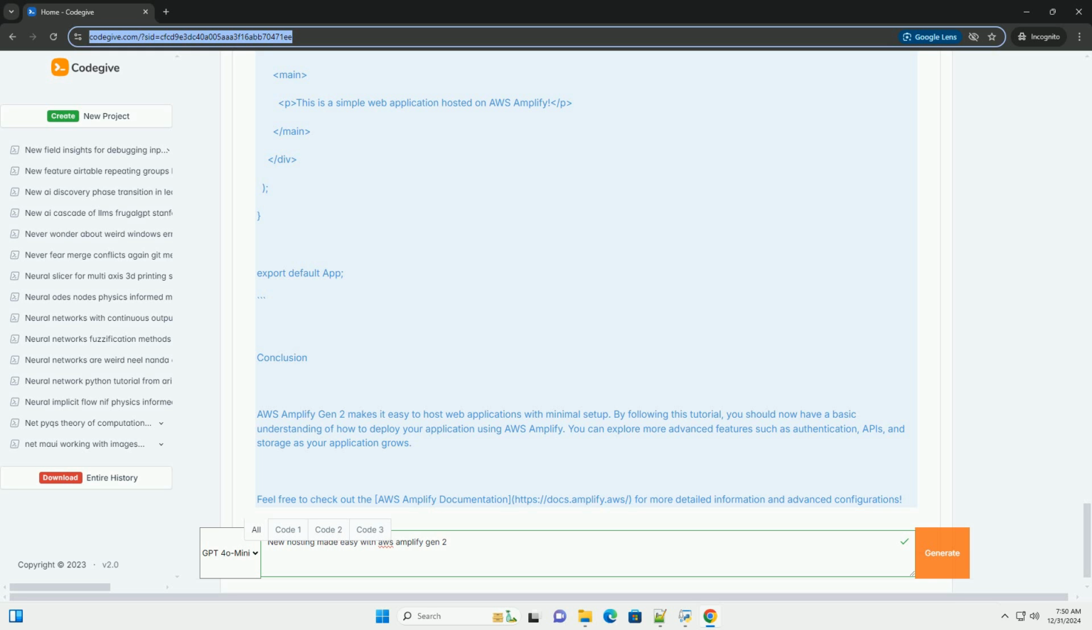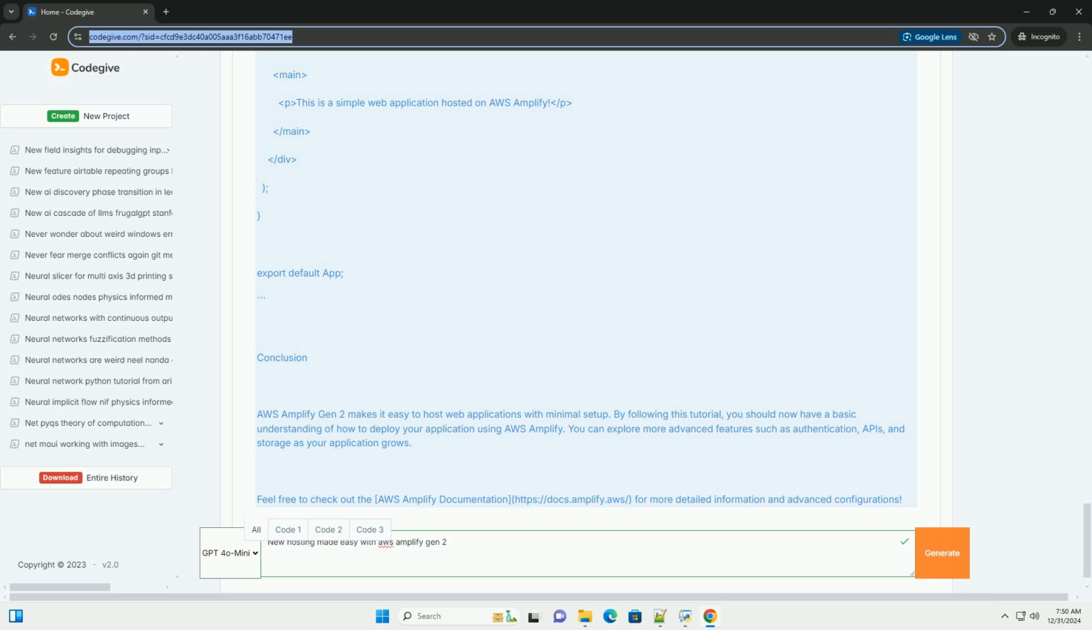Example code. Here is a simple example of a React component that you can use as the main page of your application. JavaScript. // src/App.js. import React from 'react'; function App() { return (<div><header><h1>Welcome to my Amplify app</h1></header><main><p>This is a simple web application hosted on AWS Amplify.</p></main></div>); } export default App.